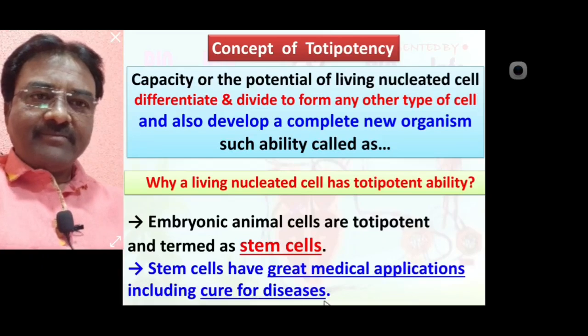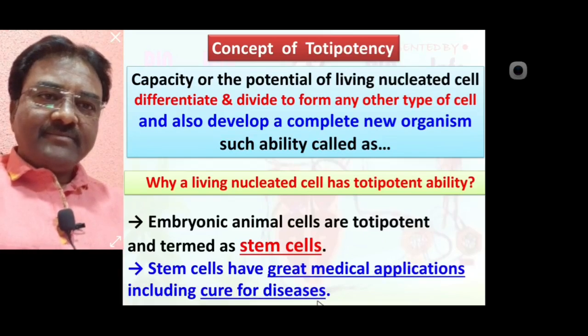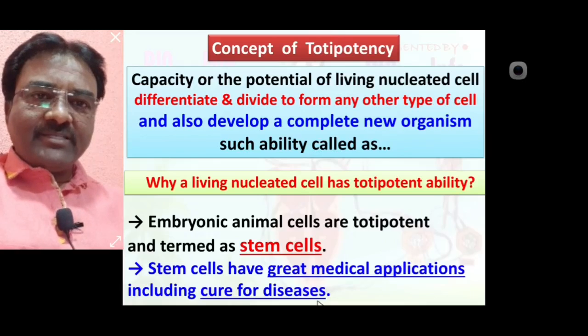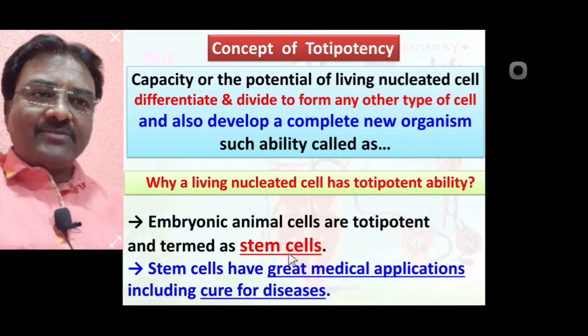Always remember, which cells have great medical application including cure of diseases? Embryonic stem cells. Up to this we discussed in detail the concept of totipotency, why a living nucleated cell has totipotency ability.